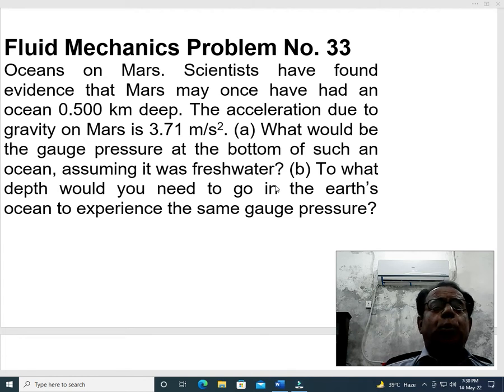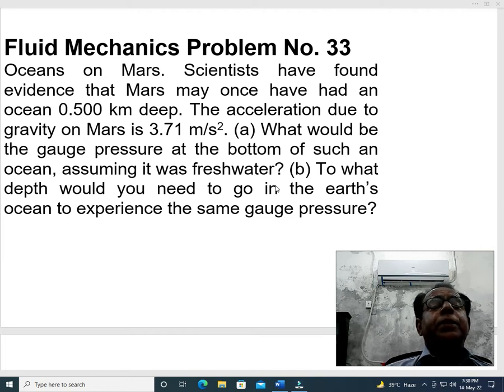Part A of this problem is, what would be the gauge pressure at the bottom of such an ocean, assuming it was fresh water? So, dear students, one thing has become relevant: acceleration due to gravity on the surface of the earth is 9.8 meter per second square, while the acceleration due to gravity on Mars is about one third of that.